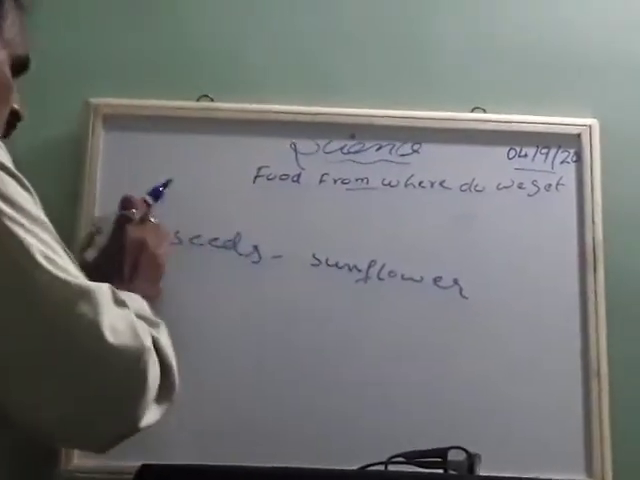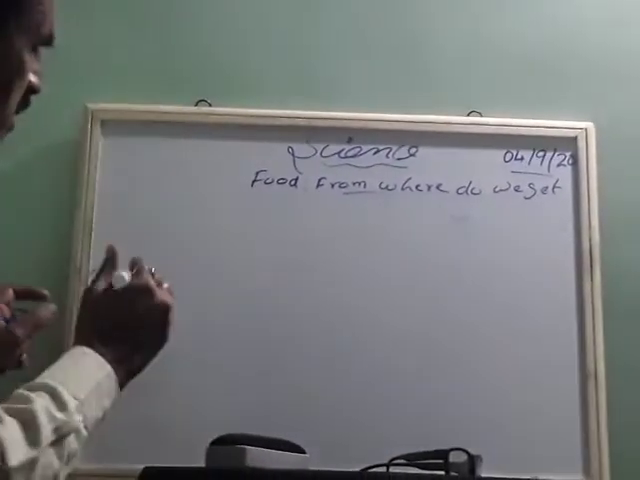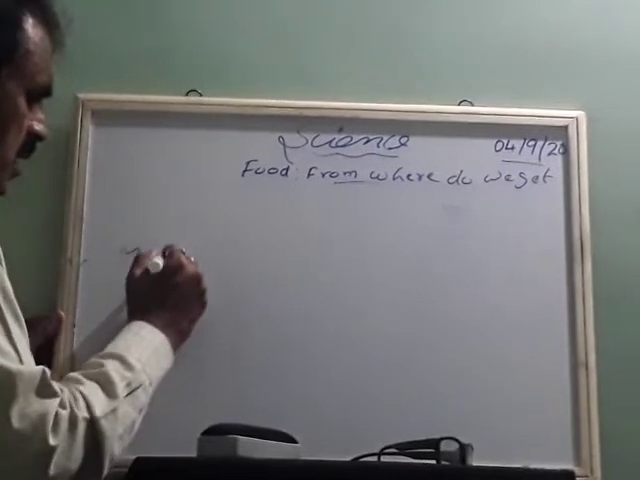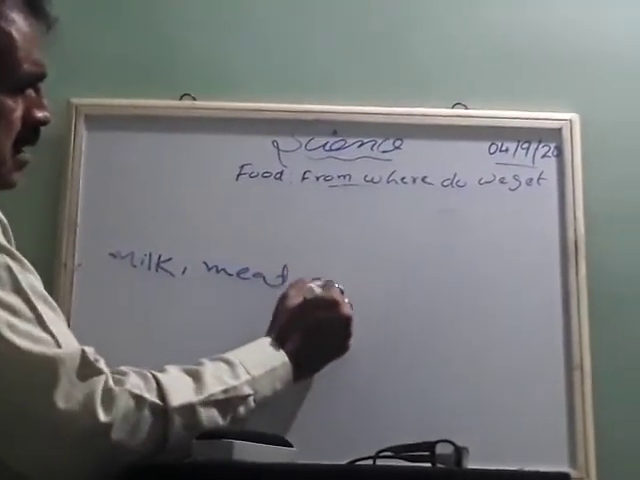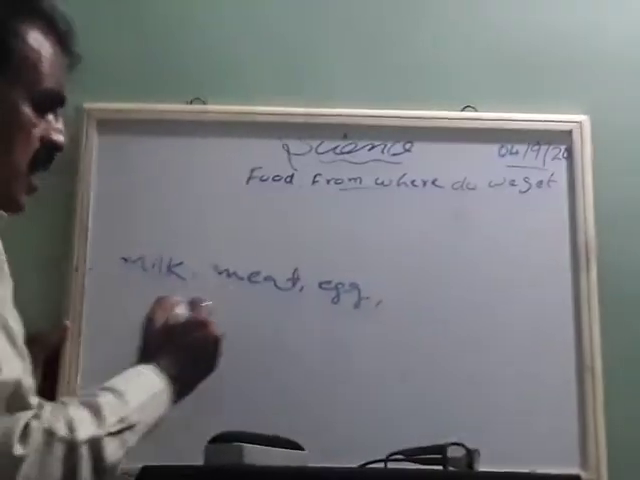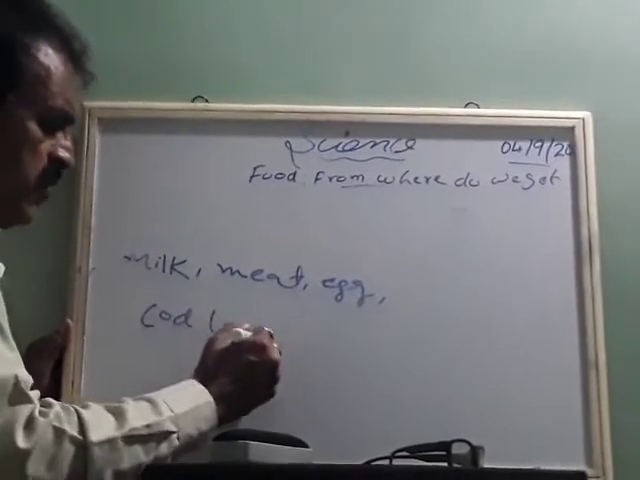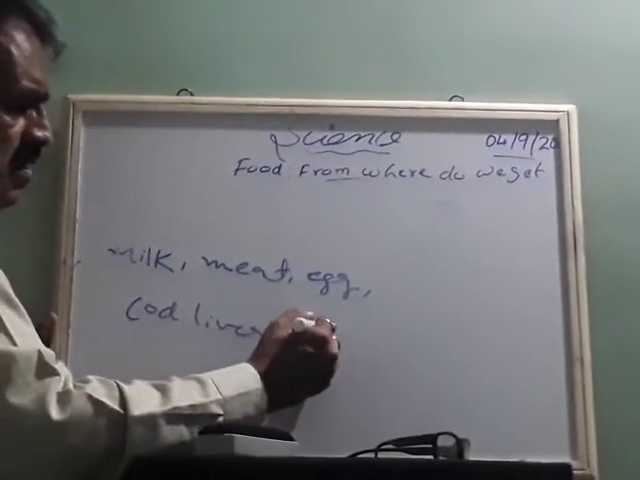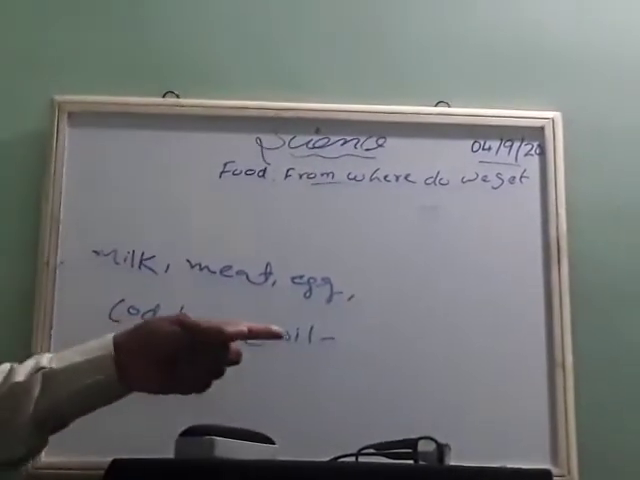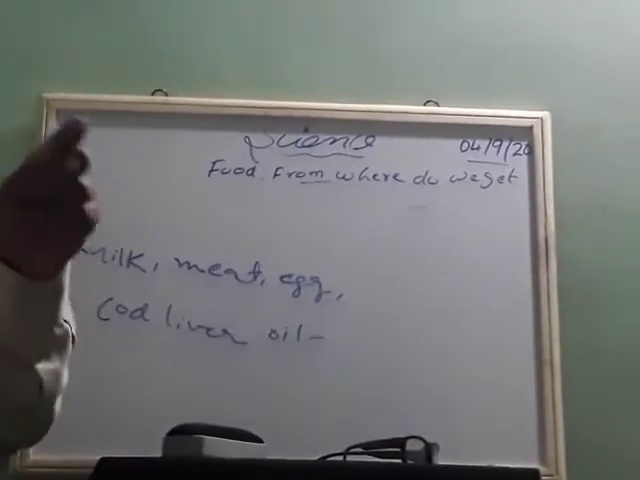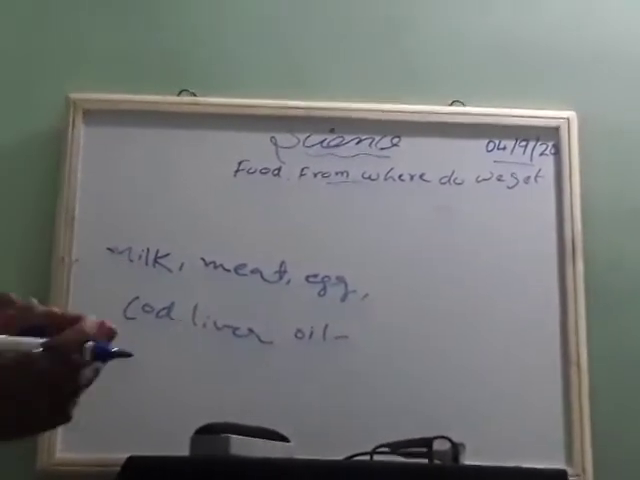Okay. Then coming to animals, what do they give us? They give us milk. They give us meat. They give us egg. I told they will give us oil also. Cod liver oil, which you get from the fish. So fishes will give, and this is medicinal. This will act as a medicine for many human beings. Cod liver oil is used as food.